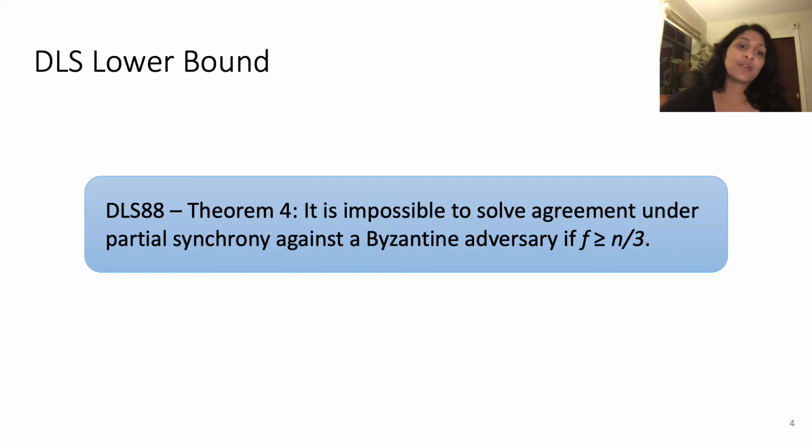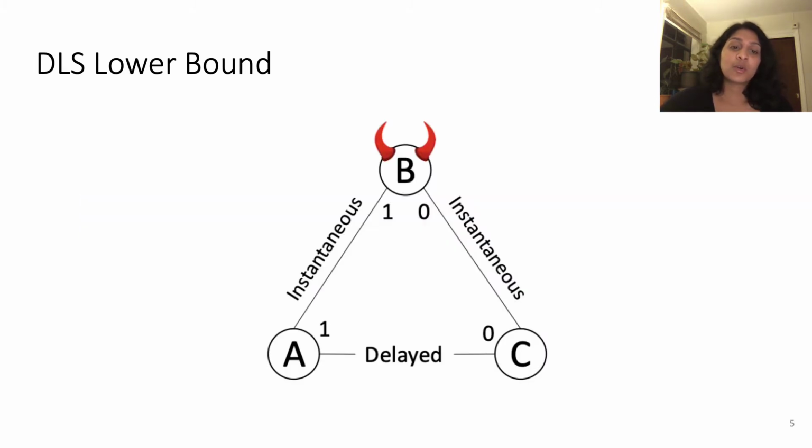So the DLS Lower Bound states that it's impossible to solve agreement under partial synchrony against a Byzantine adversary if 1/3 or more of your network is Byzantine. And to quickly show why this is the case, you can imagine if you have 3 parties in your network and one of your parties is Byzantine, they can lie and send different values to the other 2 parties. And the messages between the honest parties can be delayed by the adversary. So since the honest parties need to decide something eventually, you can actually get a safety violation.